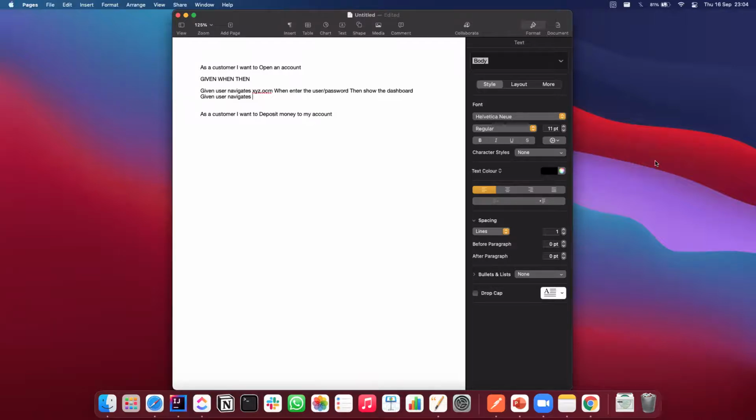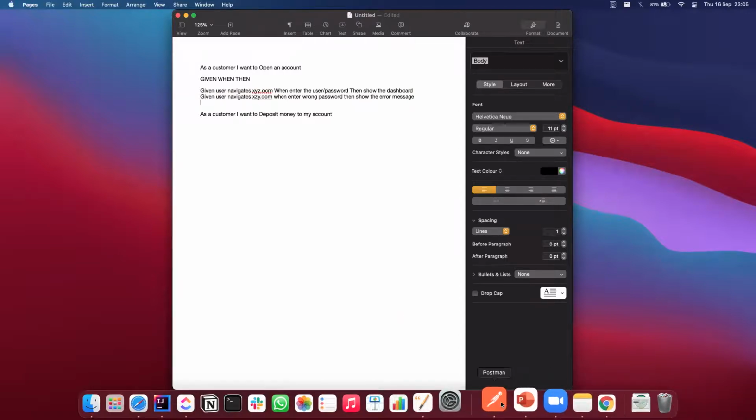Right. Okay, I'm getting a lot of things. Likewise, I have to define these things. So given xyz.com, when enter wrong password, then show the error message. So that is what the given-when-then acceptance criteria are. So you can define that. And also you will be able to use some kind of framework, like Cucumber or Karate.